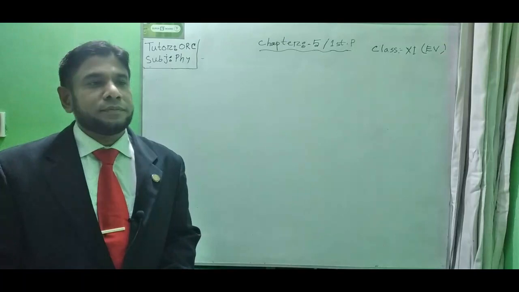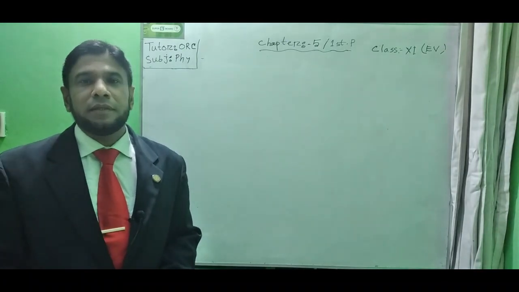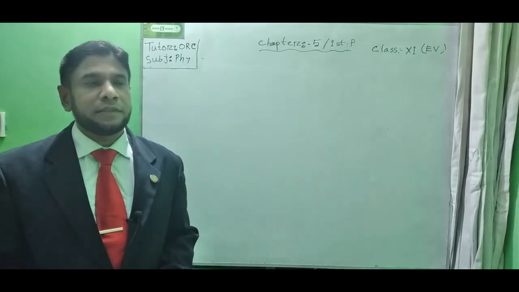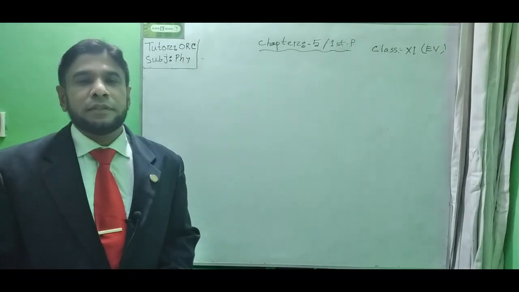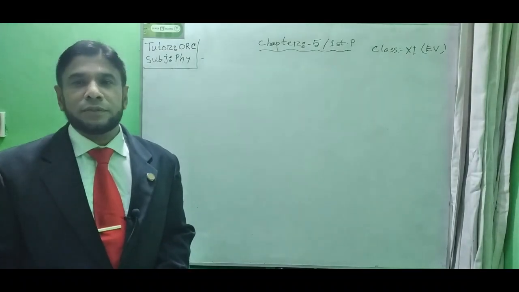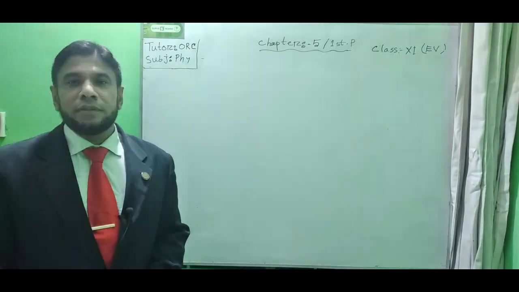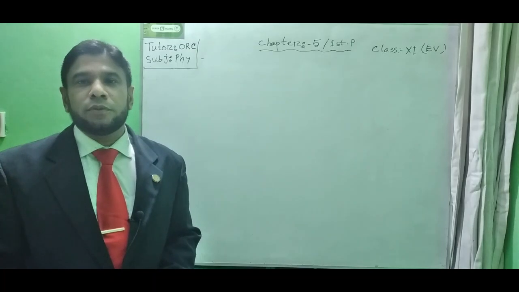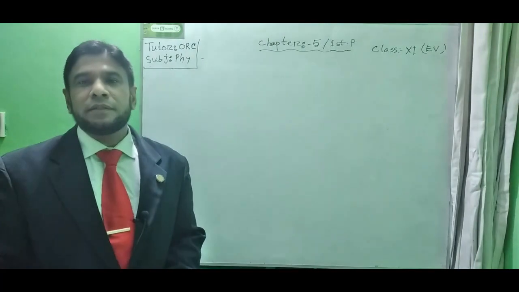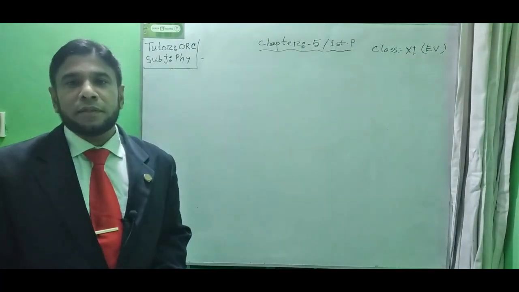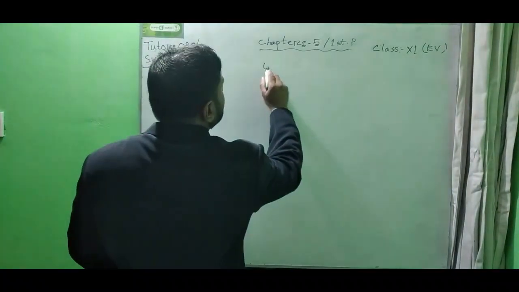The primary definition: if we apply force on an object and if there is displacement of that object, then the product of force and the displacement along the force direction is known as work. But this definition is for the maximum work. So let us discuss in black and white, then we will be clear about the concept of work.